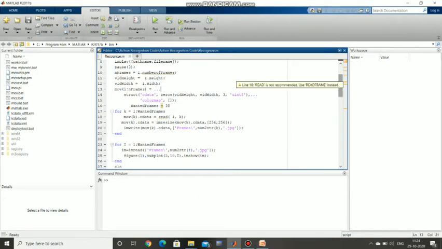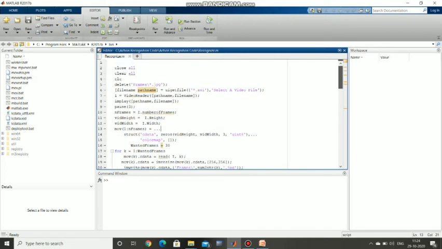This is MATLAB. Here we can see the code. I'm going to explain my code. These three commands are commonly used: close all, clear all, and clc. That means if we opened any other program in a previous tab, it will clear all those things. Then, first we have to delete the JPG files which have been inserted in any folder, so we use delete.